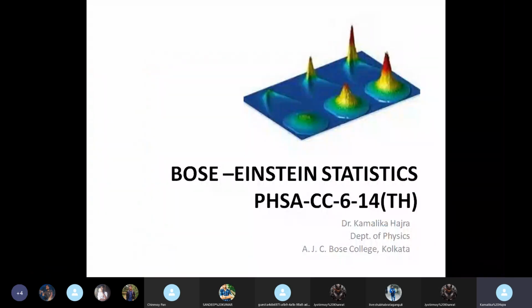Okay, so we are going to study Bose-Einstein statistics, which is part of this CC614. This picture is the very famous picture of Bose-Einstein condensation. We'll eventually have a very qualitative, sketchy idea of what Bose-Einstein condensation is, because it is a very vast topic. People actually write entire thesis papers on Bose-Einstein condensation, but we will just touch upon what it actually is.